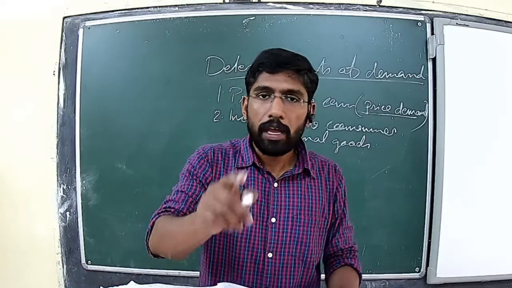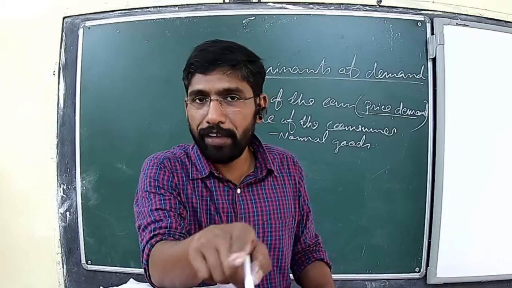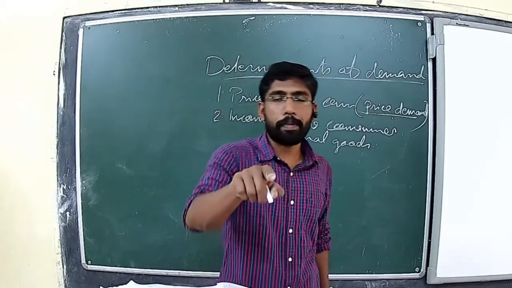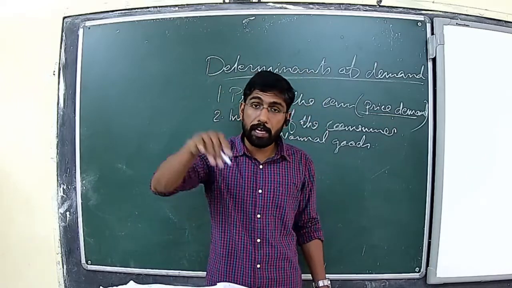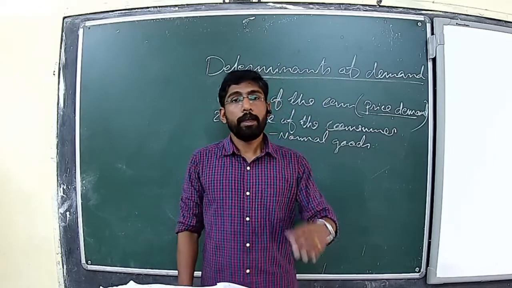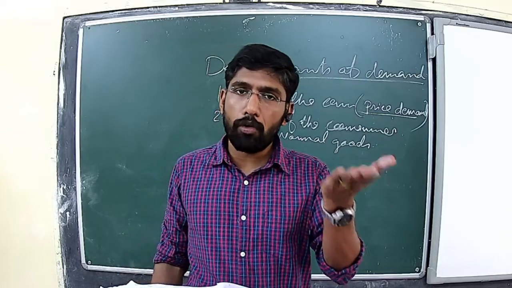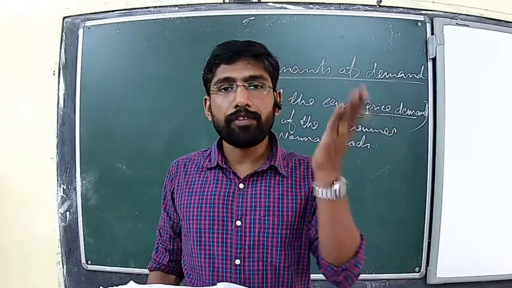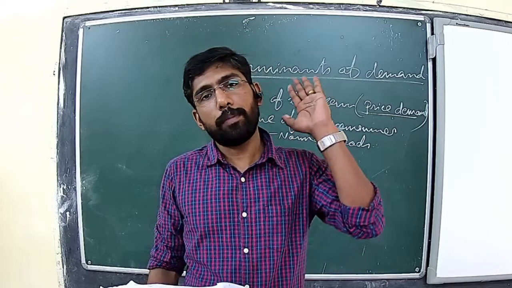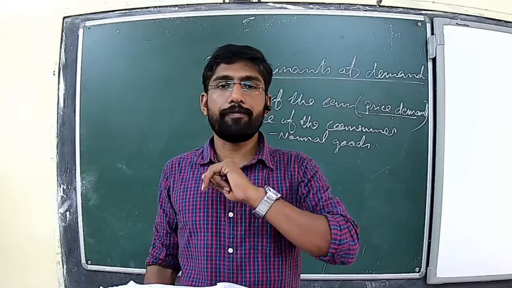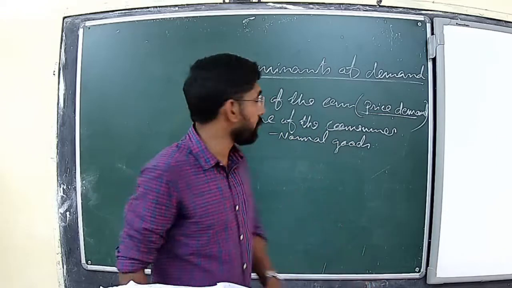Did you understand? Here we are not talking about the price of the commodity. You should note that we are talking about the income of the consumer. So, in the case of normal goods, the demand will increase according to the increase in the income of the consumer, and decrease according to the decrease in the income. The second one is inferior goods.